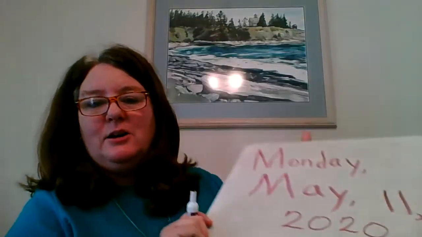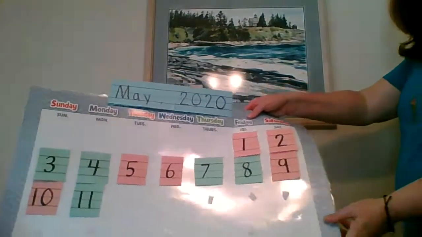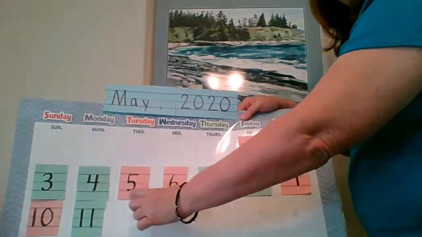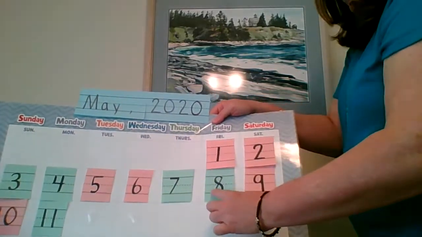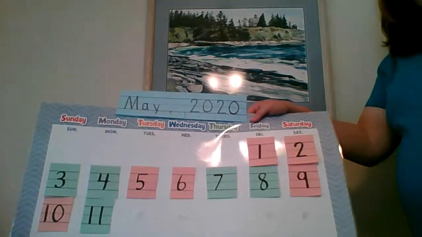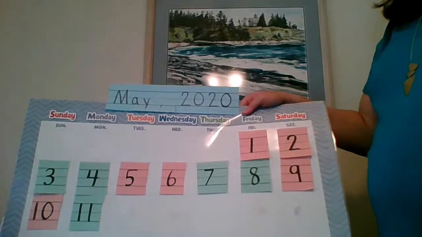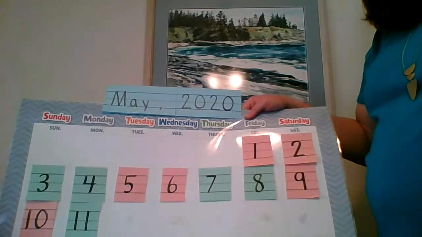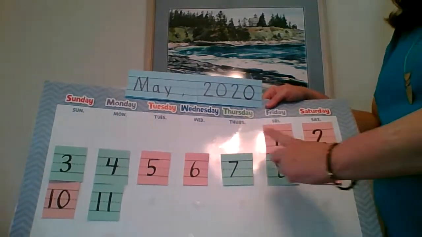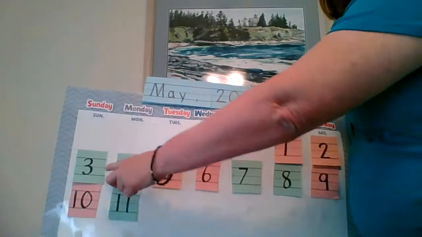All righty, let's check out our pattern. I'm thinking we might have a pattern by now if we're all the way up to May 11th. Let's check it out. So here's the calendar. Say the pattern with me. Pink, pink, green, green. Pink, pink, green, green. Pink, pink, green. What kind of pattern is this? This is an AABB pattern. Pink, pink are the A's. Green, green are the B's.